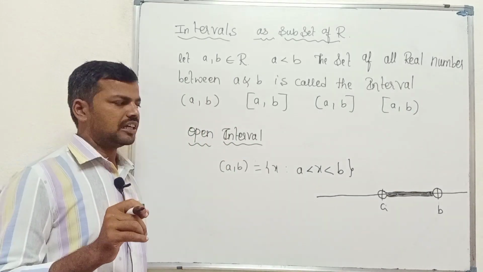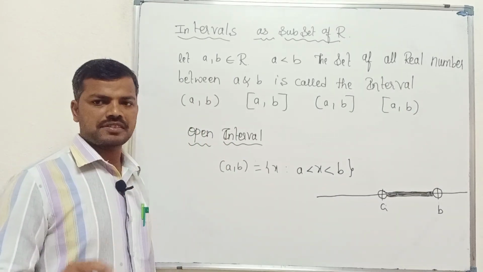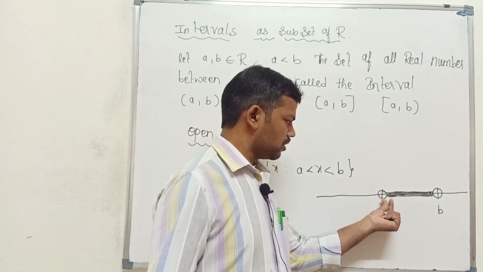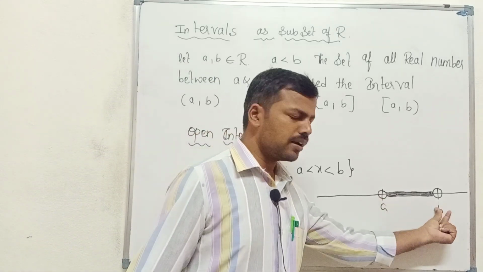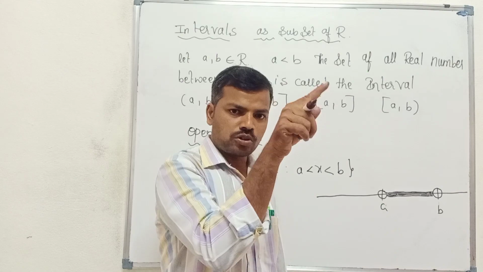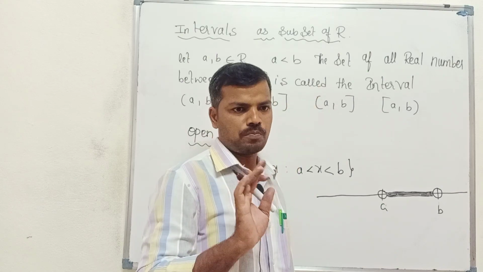Now, if an open interval has to be represented on a real number line, how do we do it? So a is not included, and b is not included, so for that we have to draw open circles.